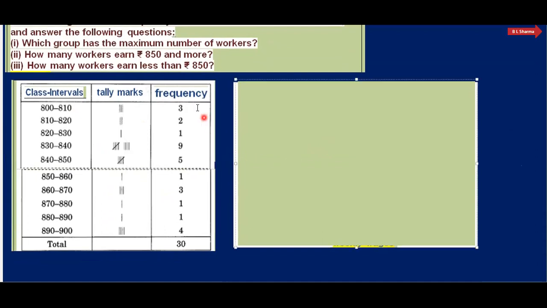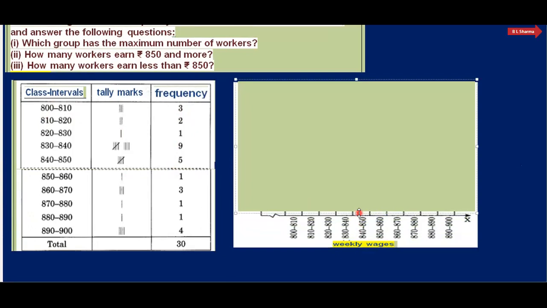Say for the histogram, always frequency is taken on y-axis. Frequency को हम y-axis पे लेते हैं और class interval is always taken on x-axis. So here, that is class interval. I have taken 800 to 810, 810 to 820, 820 to 830.